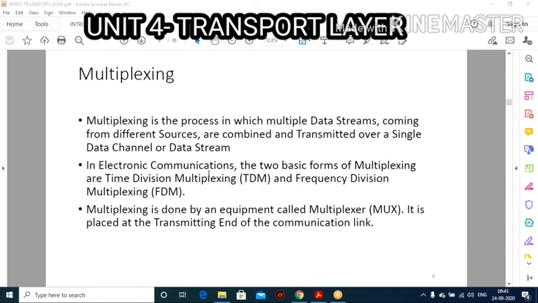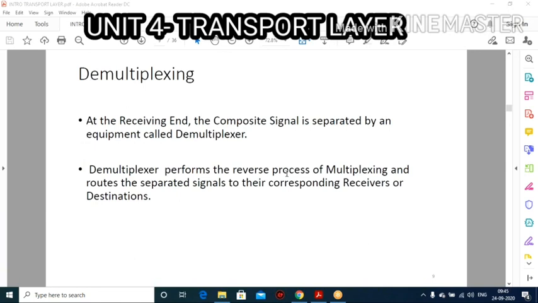In electronic communication, there are two basic forms of multiplexing: one is TDM, time division multiplexing, and the other is frequency division multiplexing, that is FDM. Multiplexing is done by equipment called a multiplexer, that is MUX. It is placed at the transmitting end of the communication link. So this is many to one: packets from different sources are sent into a single data stream.